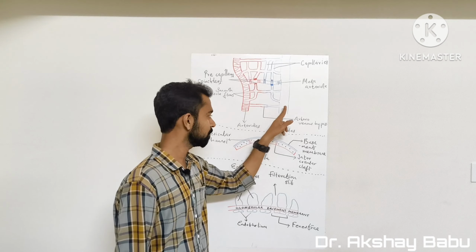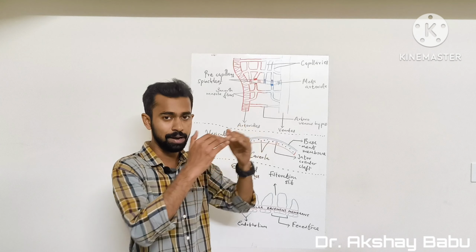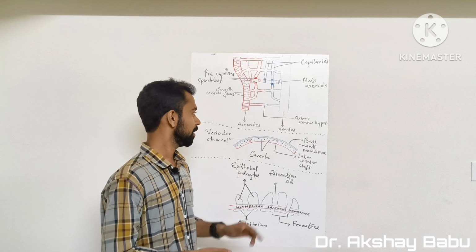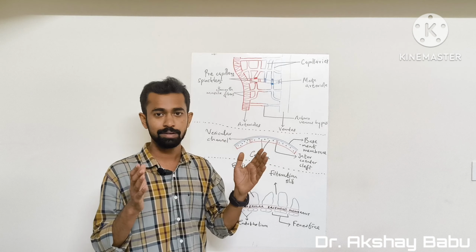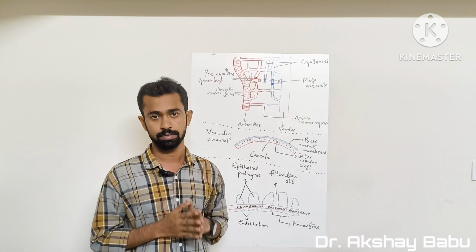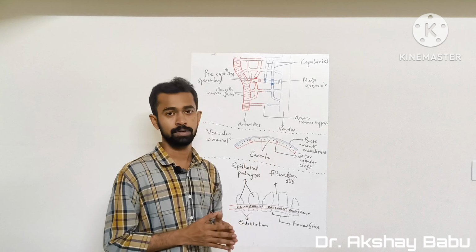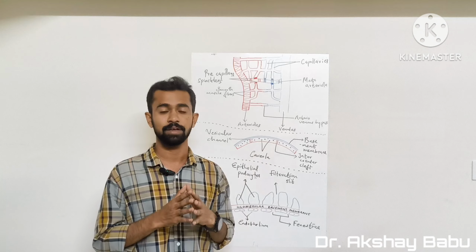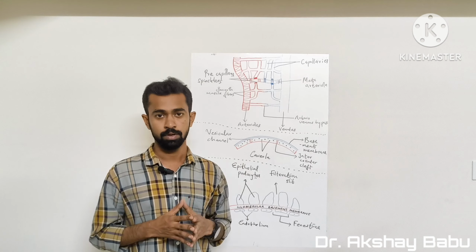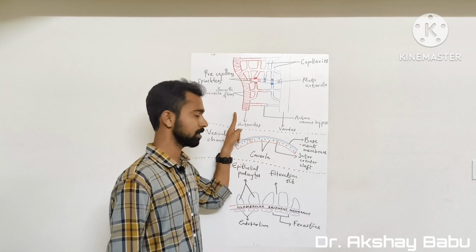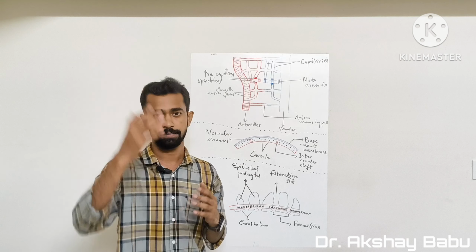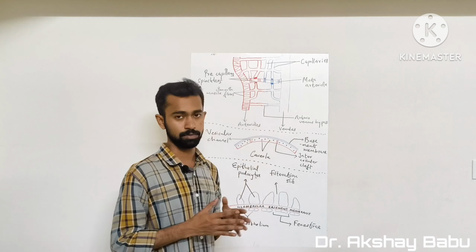Also the pressure in the venules is much lower compared with the arterioles. This is because in arterioles the lumen is very narrow, whereas in venules the lumen is very large, they have a larger diameter. So because of this narrow lumen, the blood pressure in the arteriole will be very high compared with the venules.